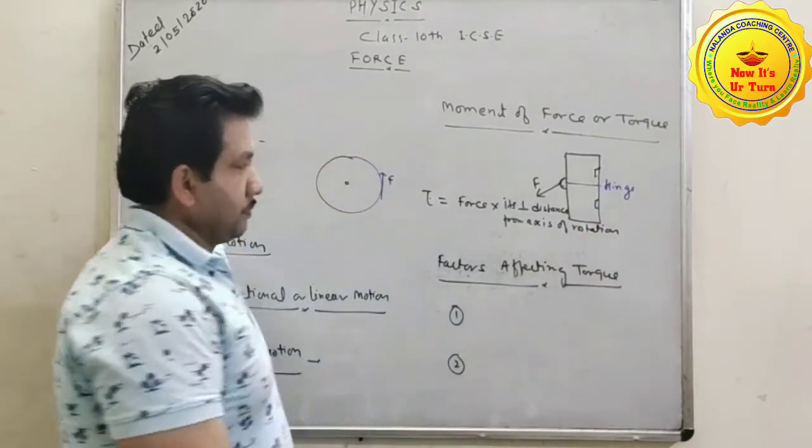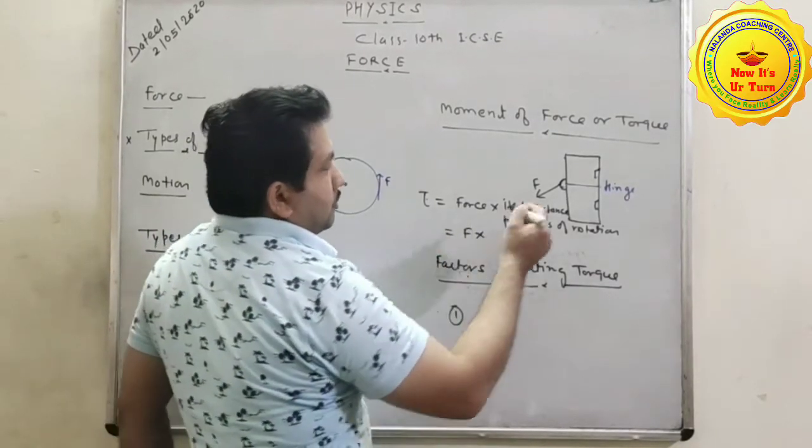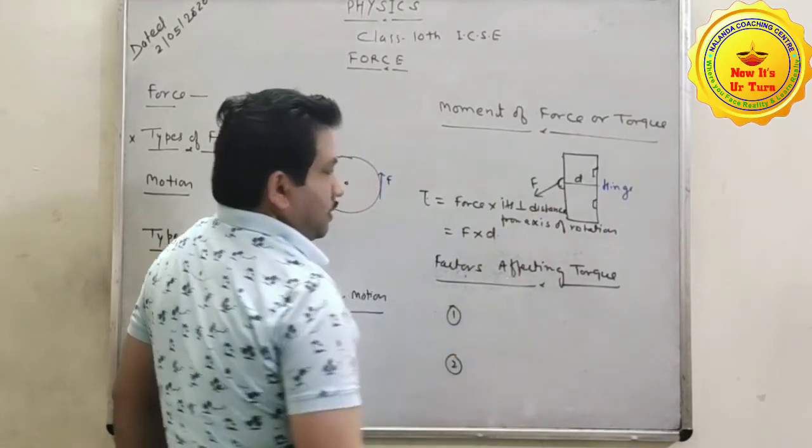Axis of rotation. It means force into this perpendicular distance, this d.